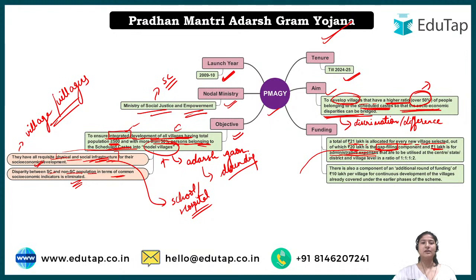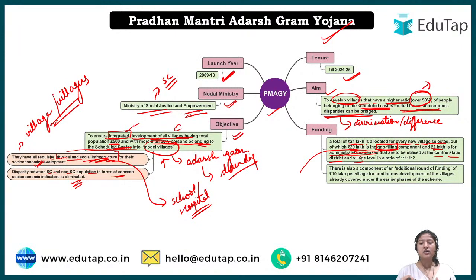At a village level, then block level, then district level. So this 1 lakh would be distributed for whatever administrative expense occurs. What would be the ratio? There would be many officials working at the center level. There would be a minister, not minister, but some appointee who would look after whether everything is going well or not. Then under him someone at the state level, then someone at the district level, and then at the village level.